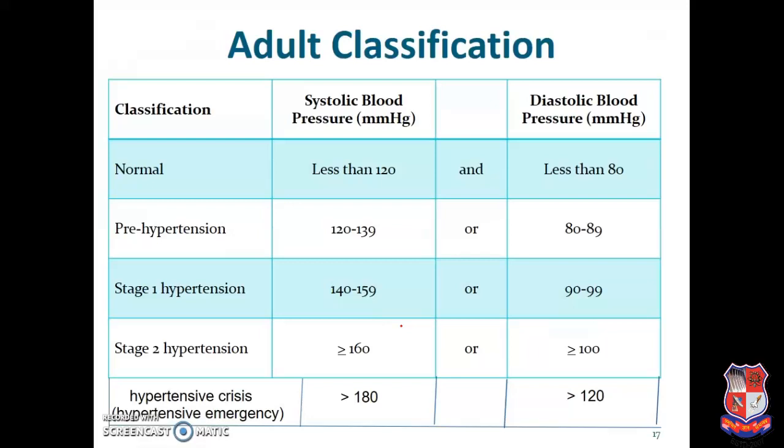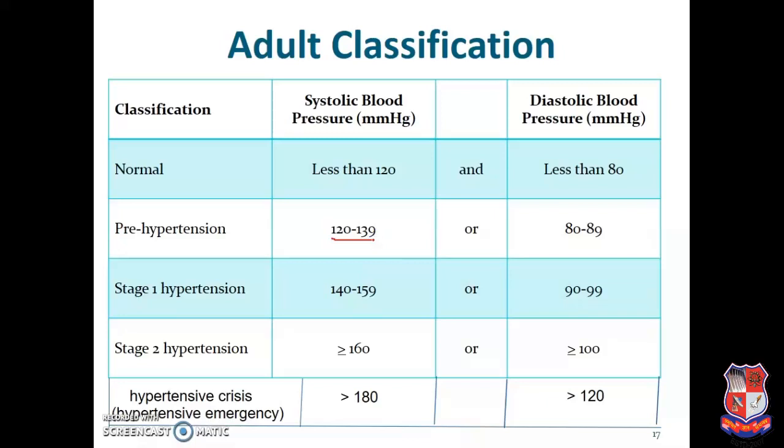Second variety of classification: this is the adult classification. In this, the classification is according to range. We divide it into systolic range as well as diastolic range. First one, normal range: less than 120 mm of Hg systolic blood pressure and less than 80 mm of Hg diastolic blood pressure. Next, pre-hypertensive: the range between 120 to 139 mm of Hg